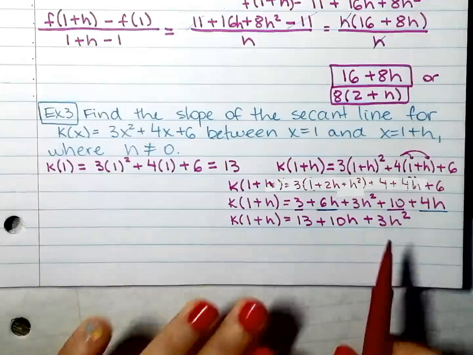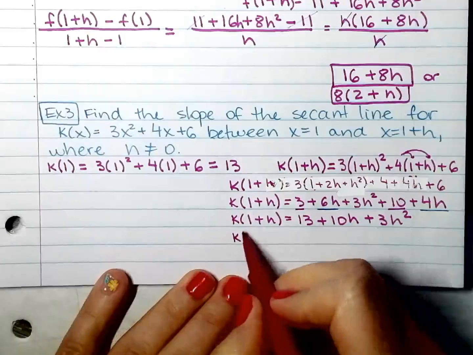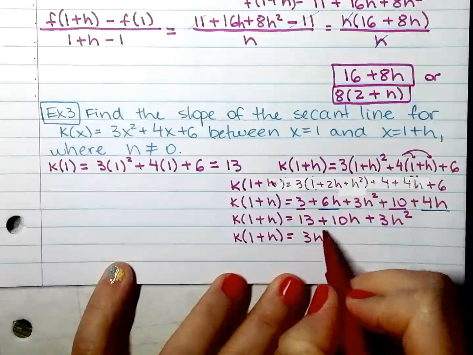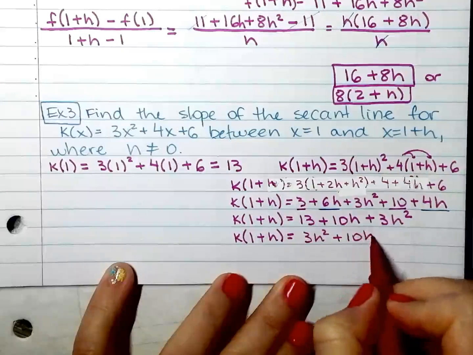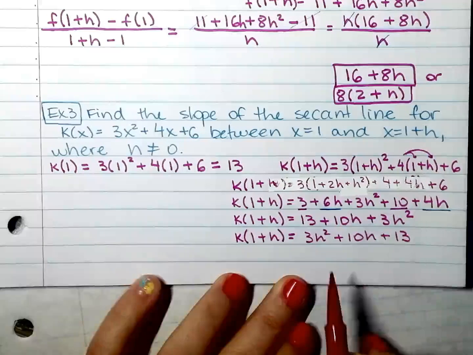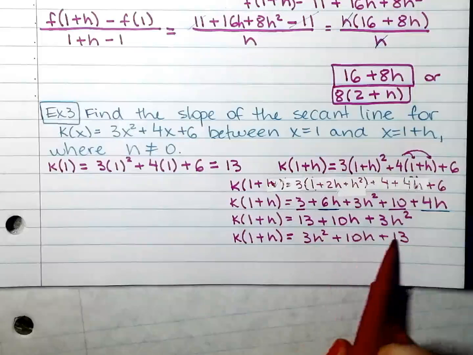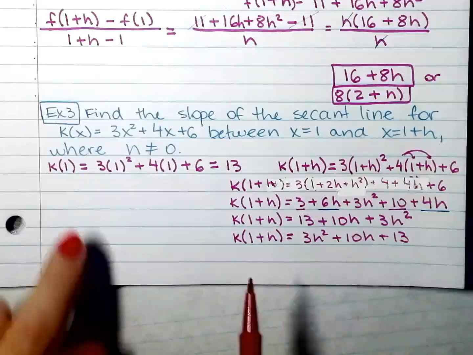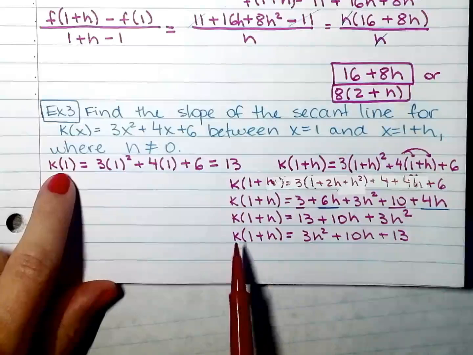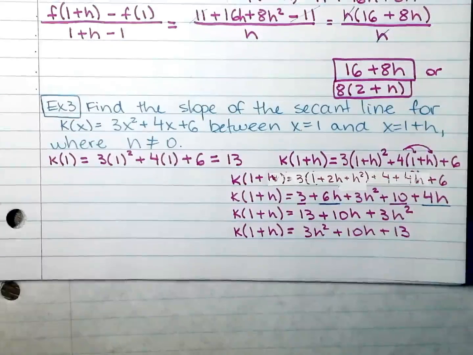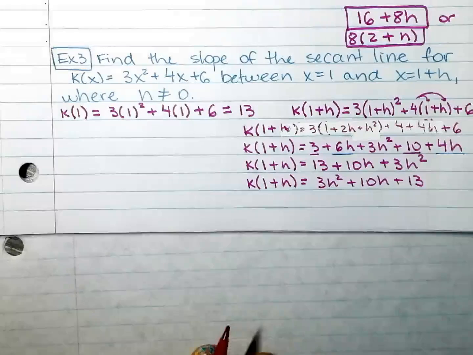It really bothers me that it's out of order, so I have to rewrite this. It is not wrong if you don't, but I have to rewrite it just for my sanity. And it's okay, from the highest to the least exponent. Okay, now I have k of 1 and k of 1 plus h. See, I knew my extra piece of paper would come in handy.